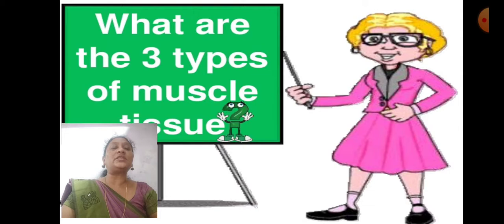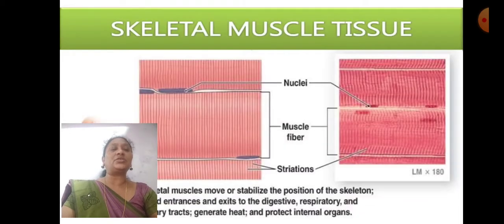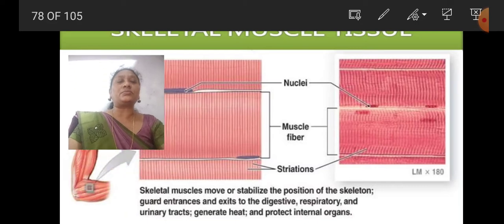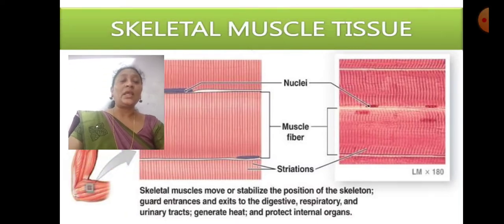Next, what are the three types of muscle tissue? Skeletal muscle tissue. Skeletal muscles move or stabilize the position of the skeleton, guard entrances and exits to the digestive, respiratory and urinary tracts, generate heat and protect internal organs.